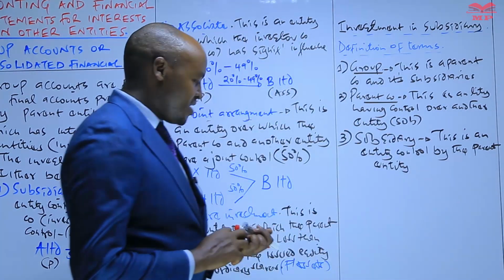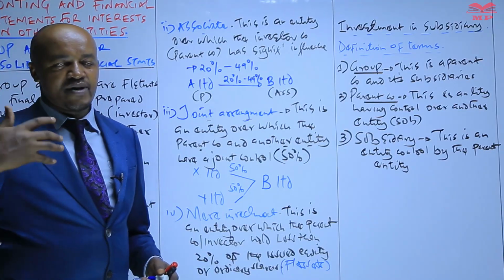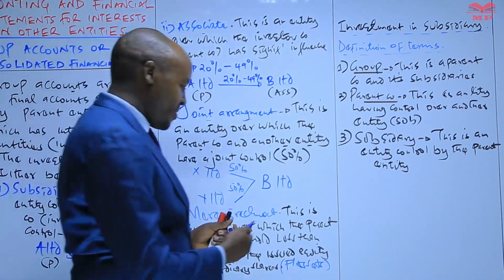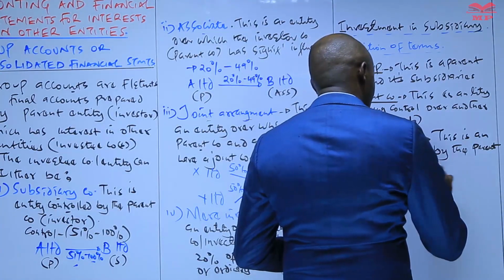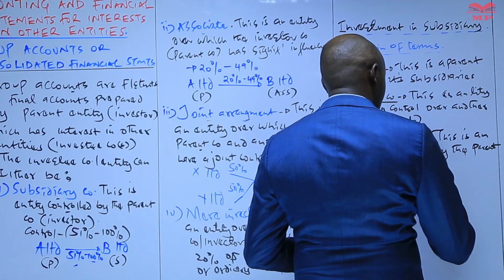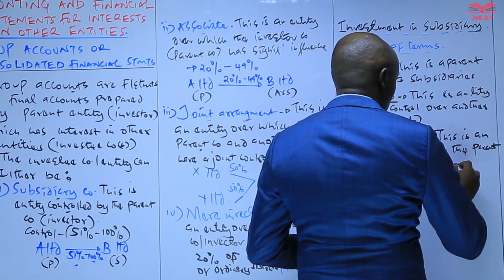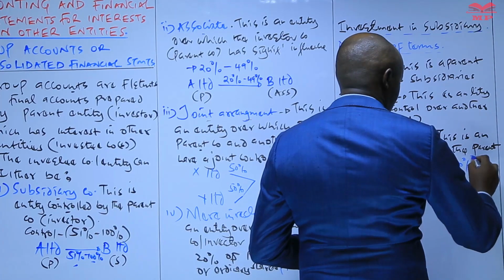Essentially, a parent company controls another entity where the parent company holds or has acquired shares which lie between 51% to 100%.